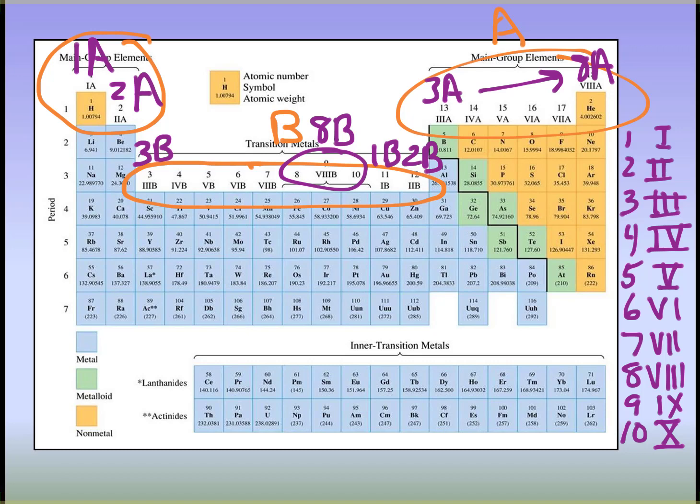We do have 2 rows down here. They're actually cut out of the periodic table. If you look at the numbering system, you see that they fit down right here, that they've actually just cut out some of the periodic table. The periodic table should be twice as long as it is. But if you look at the numbering system, that will direct you to go down below.